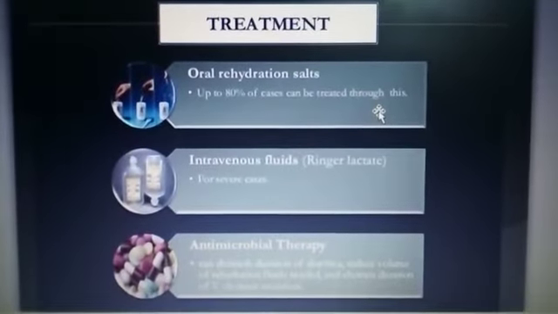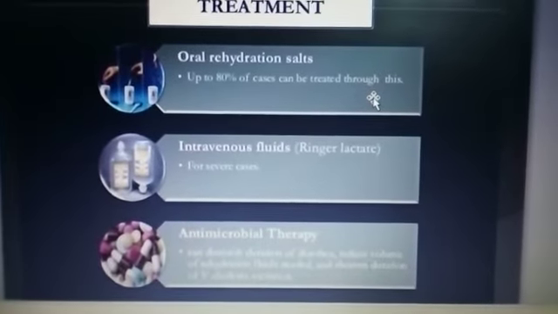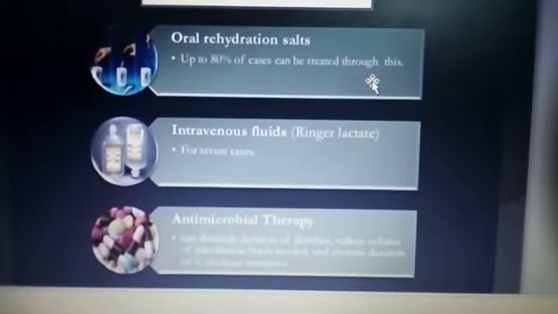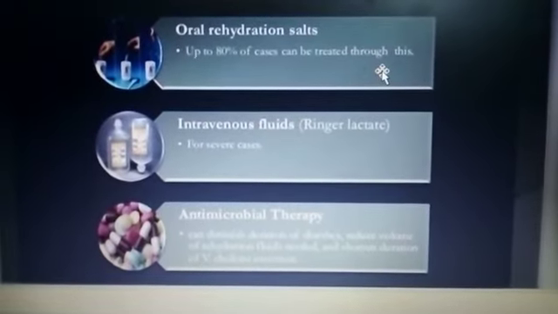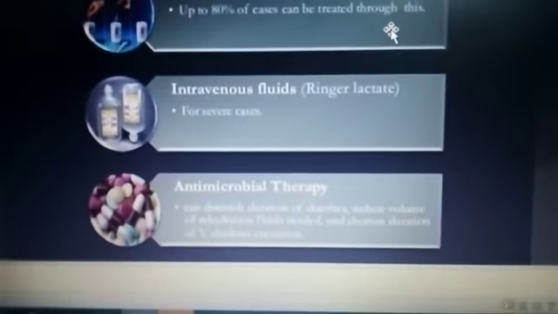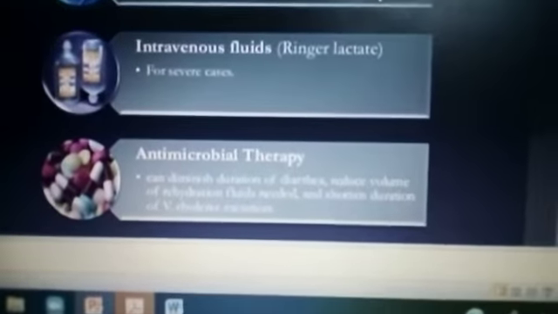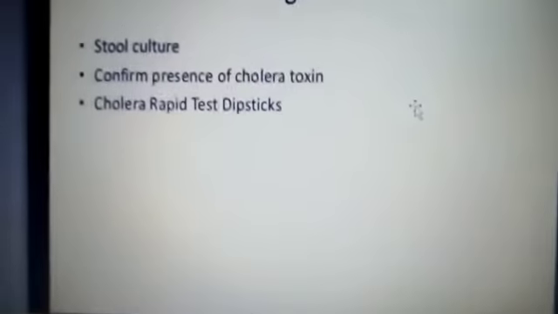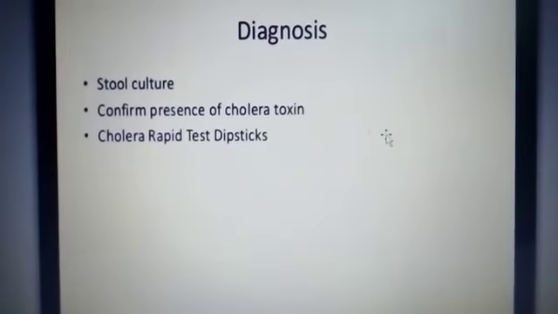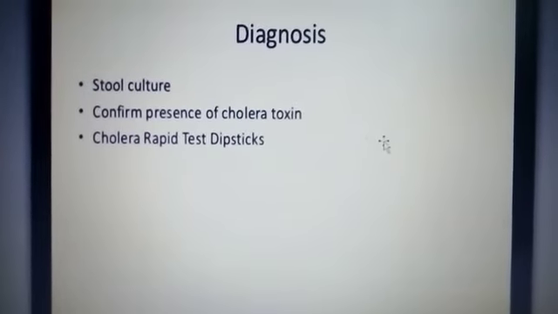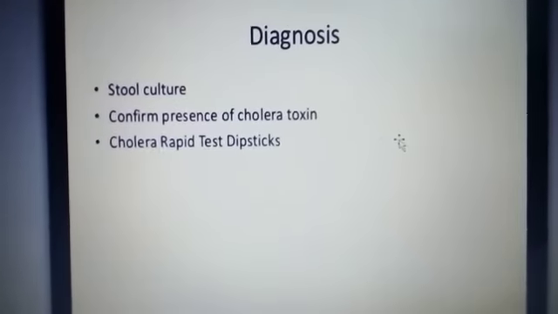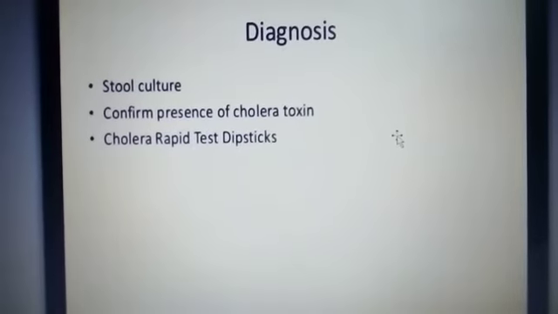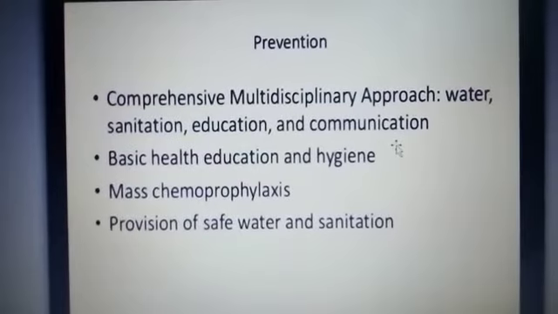Then what are the treatments? Oral rehydration salts or solution we can provide, and in some cases intravenous fluid, that means Ringer lactate type fluid we can give. That's for the severe cases. Then we can approach antimicrobial therapy. So how does the diagnosis take place? By checking the stool. Stool means the waste which is passed in the toilet. Then confirm the presence of cholera toxin in the stool. Cholera rapid test dipsticks can also reveal the presence.